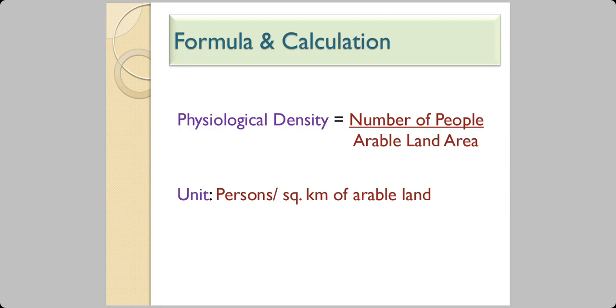Now, I want to tell you that if in the examination you are given a table, you are given the population of a country, or maybe population of two different countries, and their surface area, and their arable land area, and their number of farmers, then you have to select the numbers for division properly with care. Otherwise, you get a wrong answer.